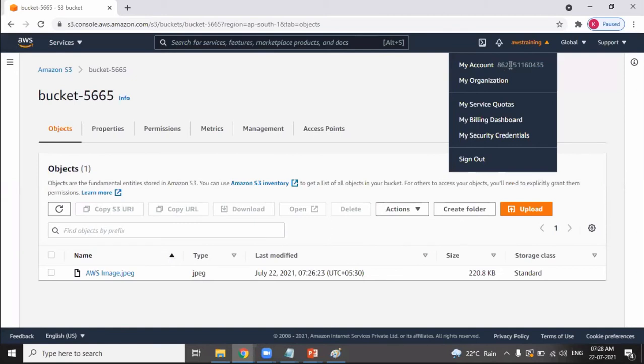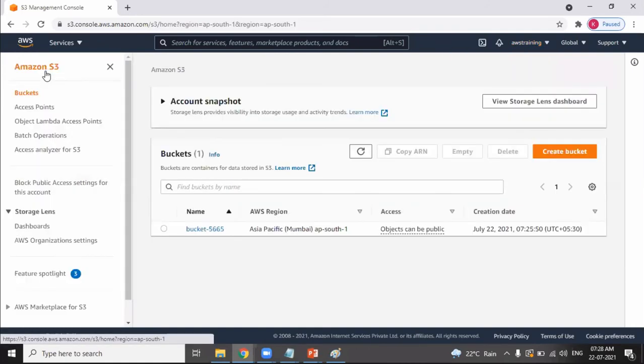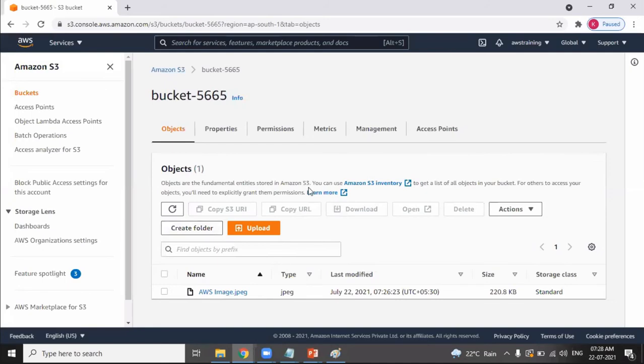Now I want to share these particular objects which are present in the bucket with one of my friends who has an AWS account. Let's say you have an AWS account, you'll have your canonical ID. So you'll be providing me the canonical ID. Okay, I know the canonical ID of my friend's AWS account. So what I'll do, I select the bucket. I'm doing the access control list at my bucket level, selecting the bucket.